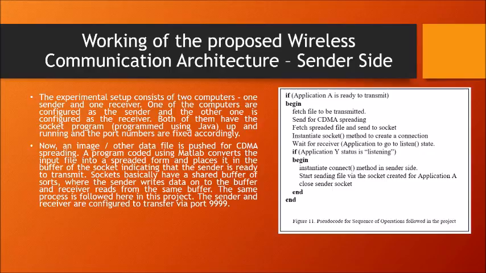Now I'll be explaining the pseudocode for this project. If application A is ready to transmit, the file that needs to be transmitted is fetched from the disk and is sent for CDMA spreading. The socket method is instantiated to create a connection. Post this, the receiver waits for the server to go to the listen state. Once the listen state in the server is detected by the receiver, it sends the connect method, which is a request to initiate connection between the server and the client. Post this, the sender starts sending a file via the socket created for application A.